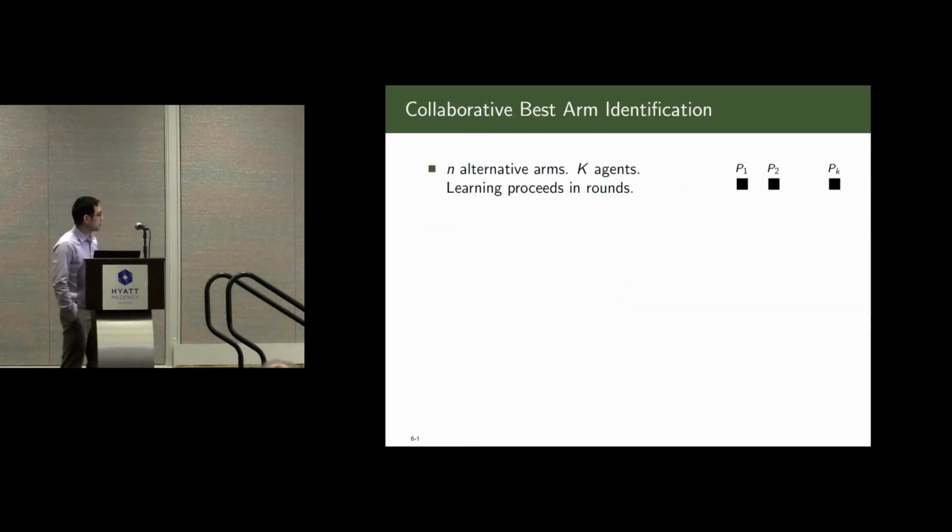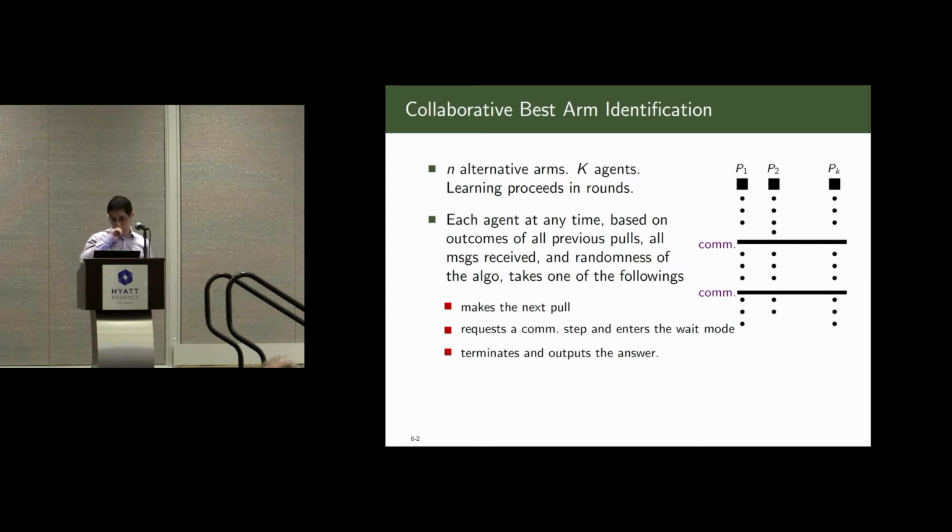Let me now introduce our collaborative learning model. Again, we have n arms, and now we have K agents, and learning proceeds in rounds. In each round, at any time step, based on the outcomes of all previous pulls or messages received, and the randomness of the algorithm, each agent takes one of the following actions.